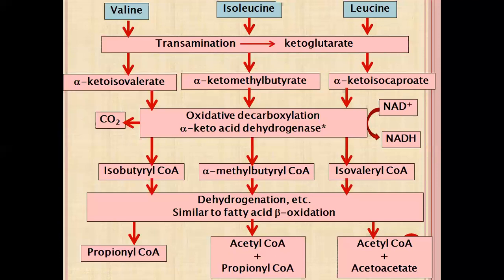The maple syrup smell is also called the burnt sugar smell. So if a case is given of maple syrup smell or urine smell like burnt sugar, that is a case of maple syrup urine disease. What is the enzyme defect? Alpha keto acid dehydrogenase. This enzyme deficiency leads to maple syrup urine disease.